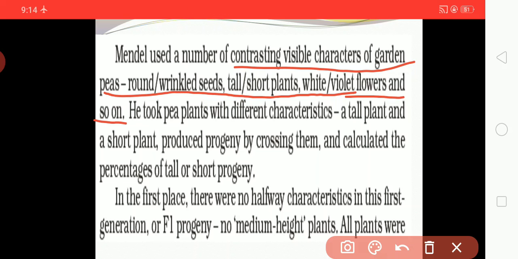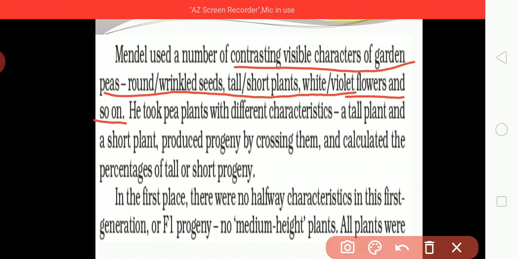In the same way, take tall and short plants. If we look at plants, there are different characteristics. Some have the same genetics, yet one is tall and one is short. In the same way, flowers can be white and violet. So Mendel compared his experiments with all these sources.